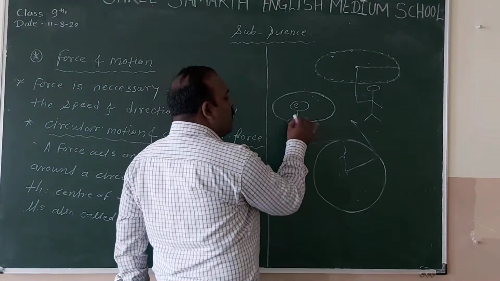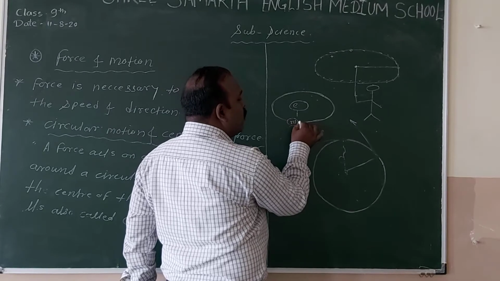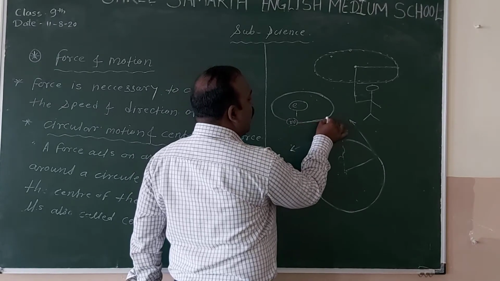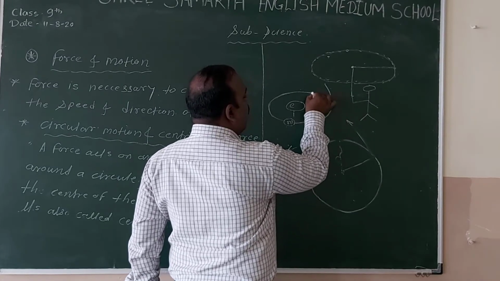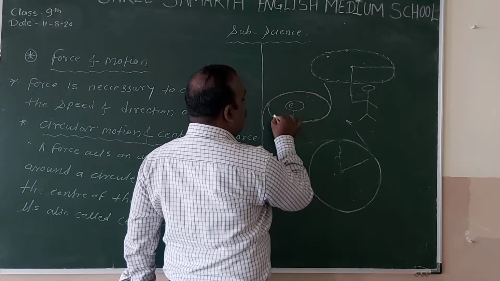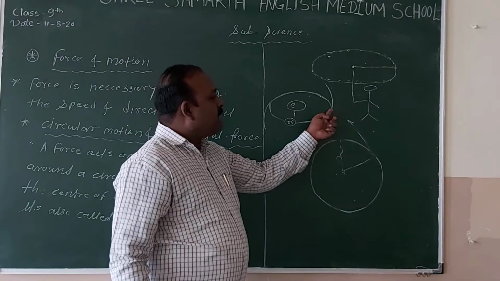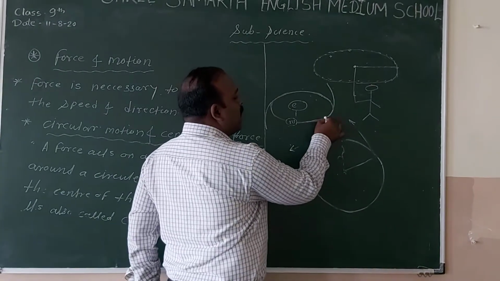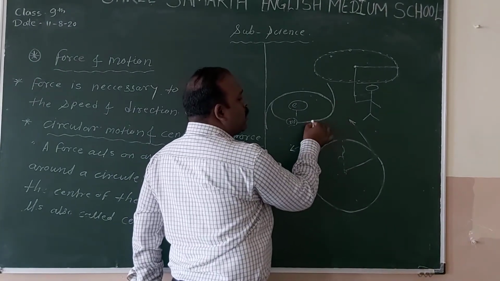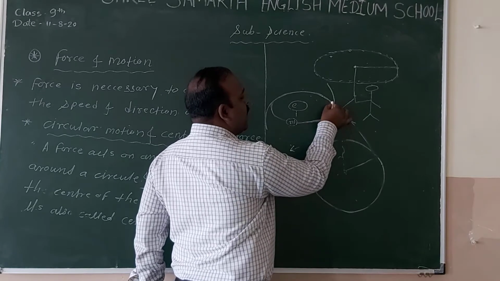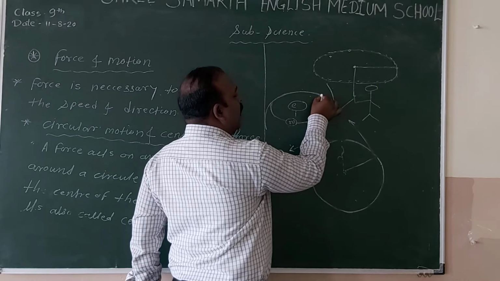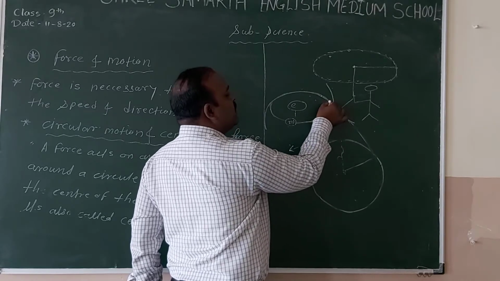Now, as you can see, suppose this is the path of the moon. The moon is moving in this way, but at every corner it changes its direction. Here you can see that the direction is changed. It is not going like this. Here again it changes direction, and here again the speed changes.